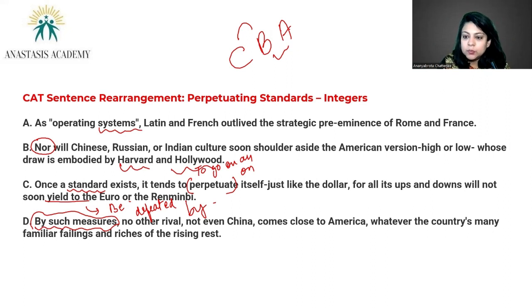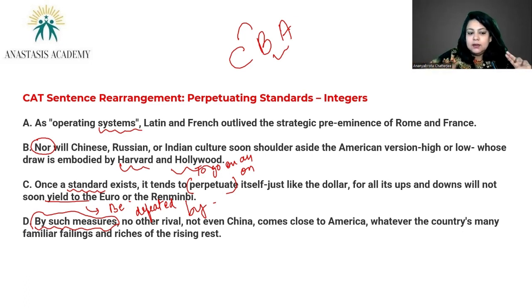Possibly we're talking about numbers here. So Latin and French outlived the strategic preeminence of Rome and France. So more than the geography, what became more important was the system in place. You know, the Roman Empire fell, the French lost their whatever, but still the operating system is Latin or French. So CBA is a mandatory triplet establishing the beauty and the power of putting systems and putting standards in place.